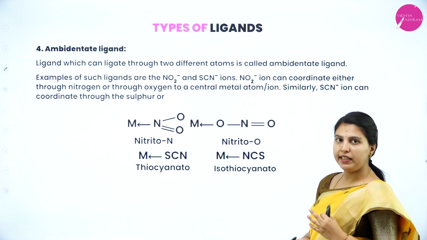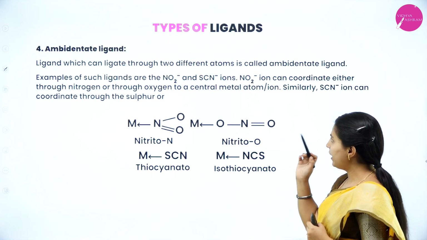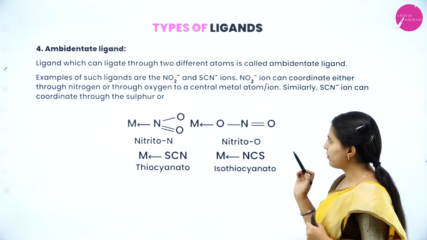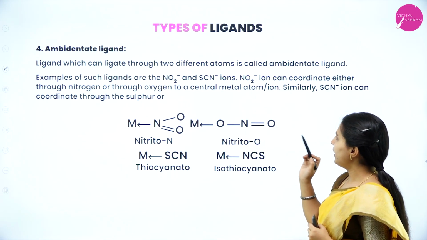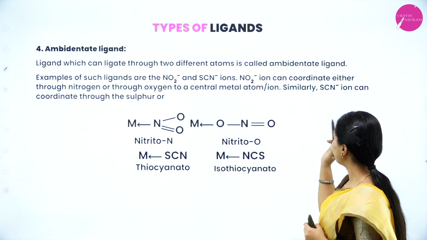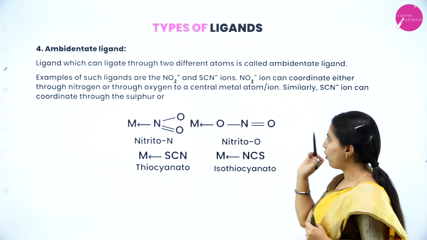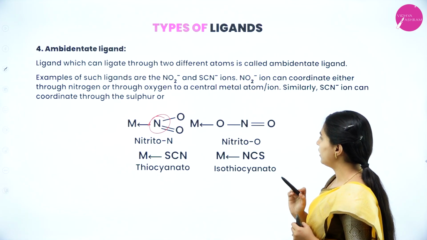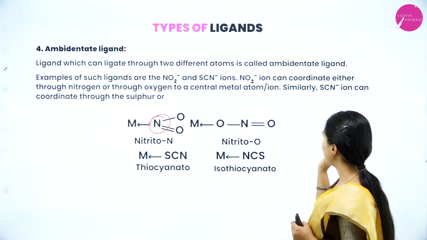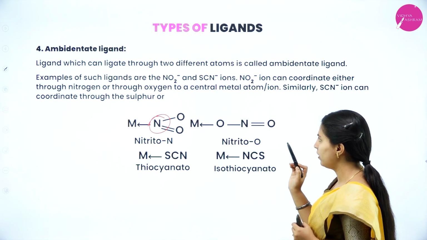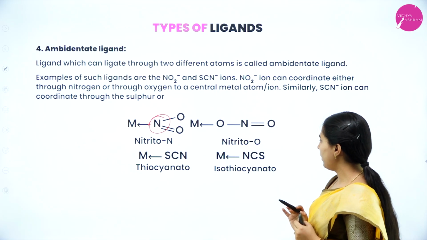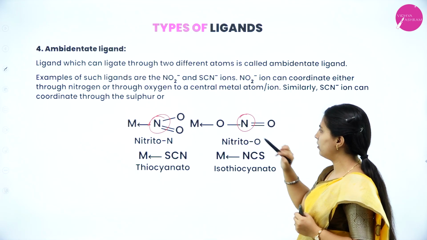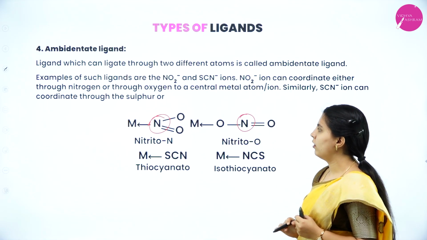Next, ambidentate ligand. A ligand which can ligate through 2 different atoms is called an ambidentate ligand. Examples of such ligands are nitrite and thiocyanate ions. Nitrite ion can coordinate either through nitrogen or through oxygen. See, nitrito ion will bind through oxygen or nitrogen, and similarly the thiocyanate ion through sulfur or nitrogen. See here, isothiocyanato, and this is nitrito, bound through nitrogen and oxygen.